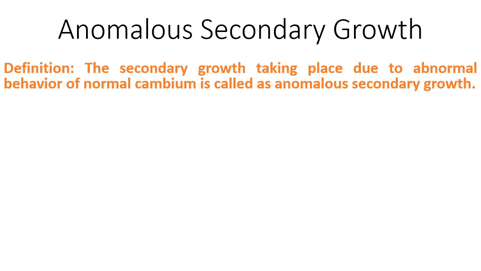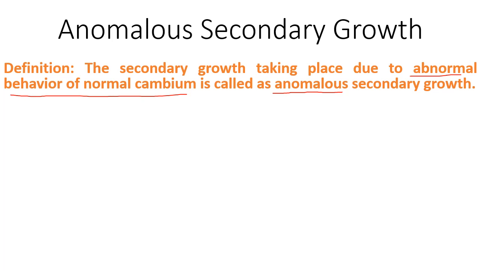The definition of anomalous secondary growth is given here. The secondary growth taking place due to abnormal behavior of normal cambium is called anomalous secondary growth. The word anomaly actually comes from the Latin language and its English meaning is abnormal, and hence the definition is given like: the secondary growth taking place due to abnormal behavior of normal cambium is called anomalous or abnormal secondary growth.